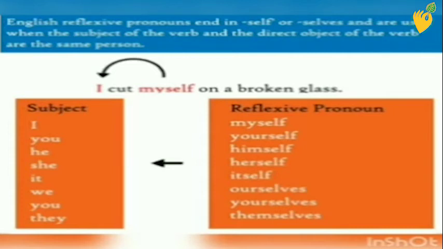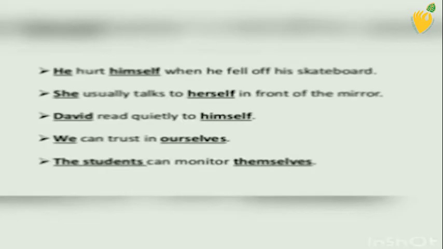The list is given below, like with I, it is myself. When we take you as a singular subject, then it is yourself; he, himself; she, herself; it, itself. We and they are plural, so with we it is ourselves, and with they it is themselves. When we take you as plural subject, then it is yourselves.